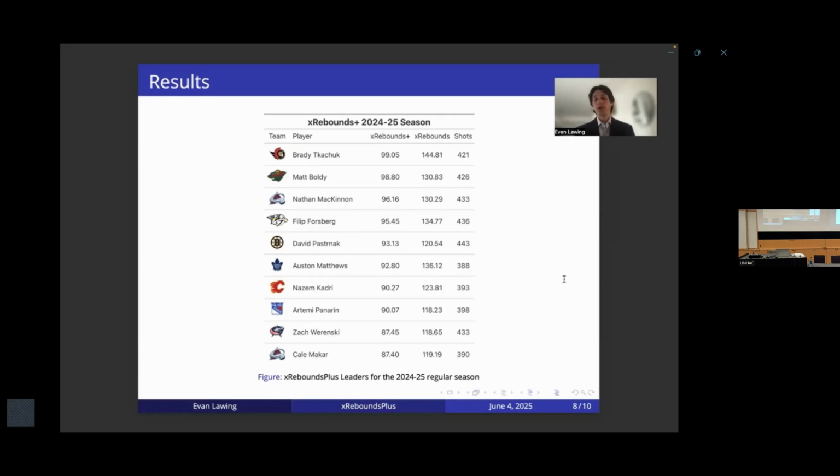So there were some defensemen at the top of the list, but they were generally taking shots from closer out where goalies have a better chance of tracking it. So oftentimes that leads to less rebounds.